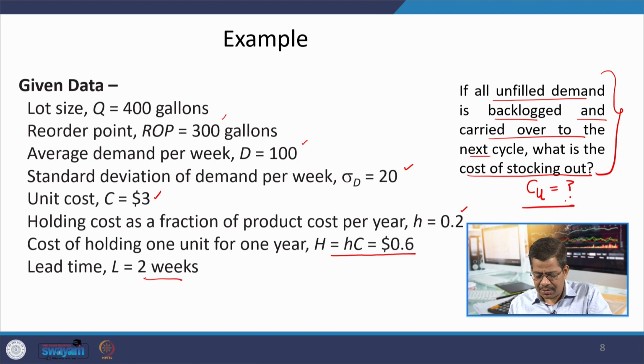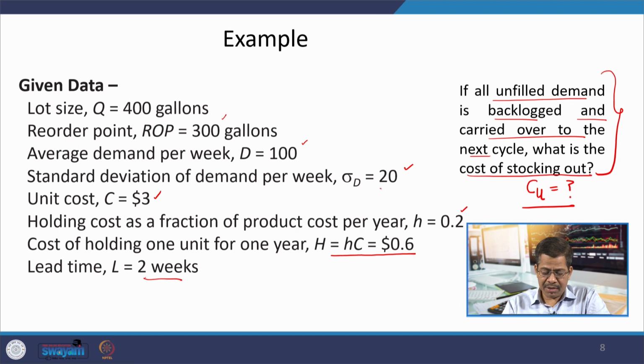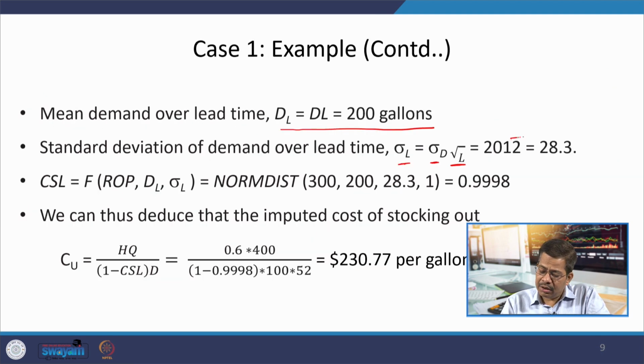Now, in this case, for doing this calculation, we have demand over lead time of 200, and the standard deviation of demand over lead time is sigma d into square root of L. Here sigma d is 20, and this is a slight typo, it is square root of 2. So, this comes to 28.3, that is the standard deviation of demand over lead time.